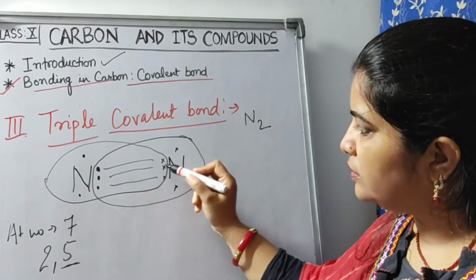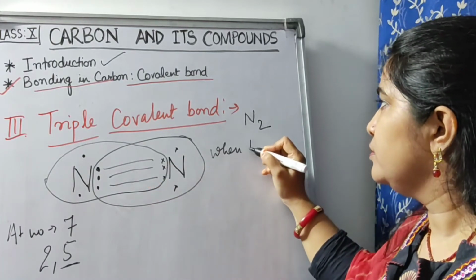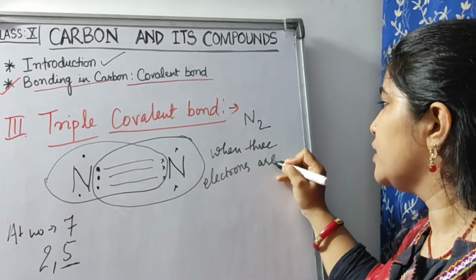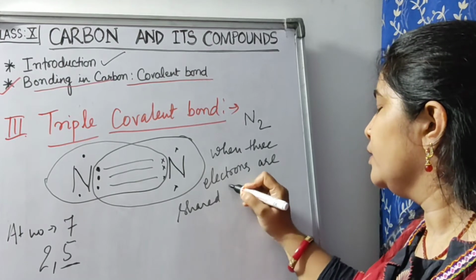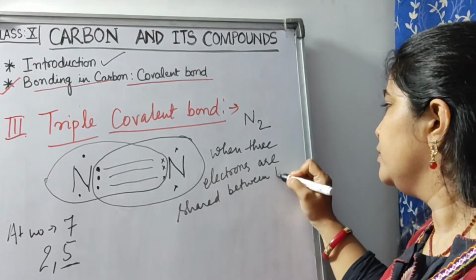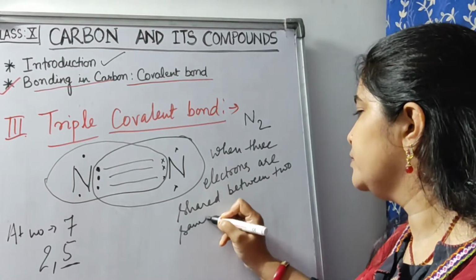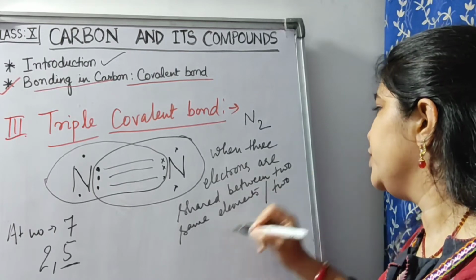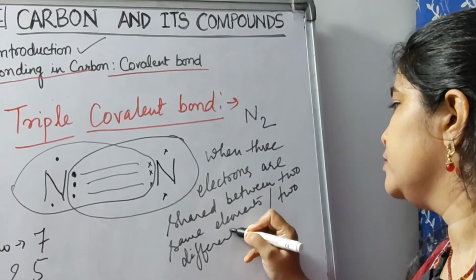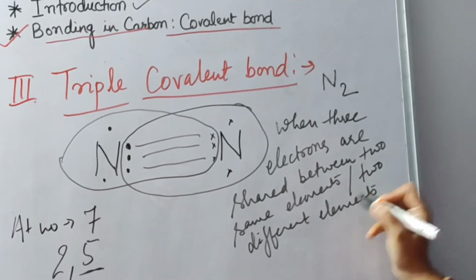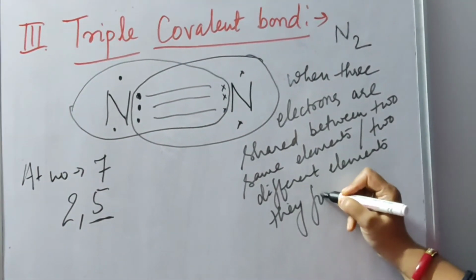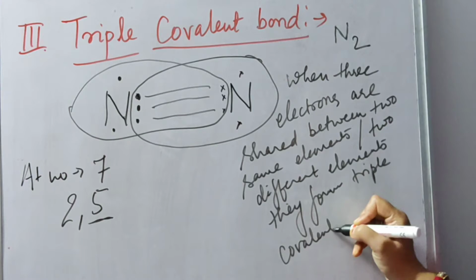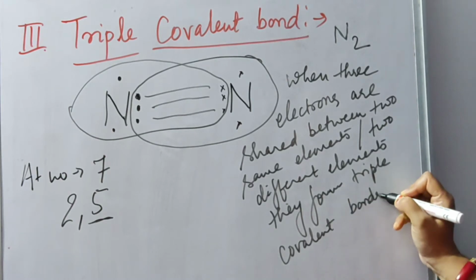Here you can see when 3 electrons are shared between 2 same elements or 2 different elements, they form triple covalent bonds. Triple covalent bonds.